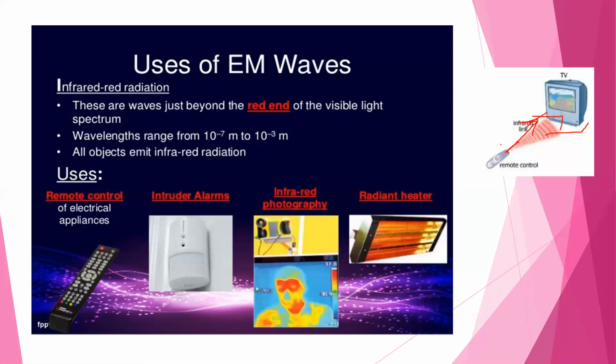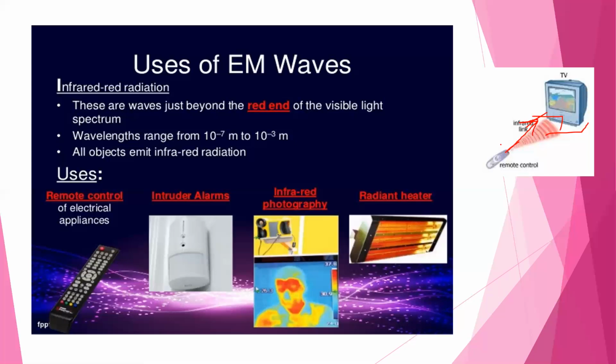But for this, you cannot use some smartphones or iPhones, because in some iPhones there is a filter that filters the infrared radiation waves.